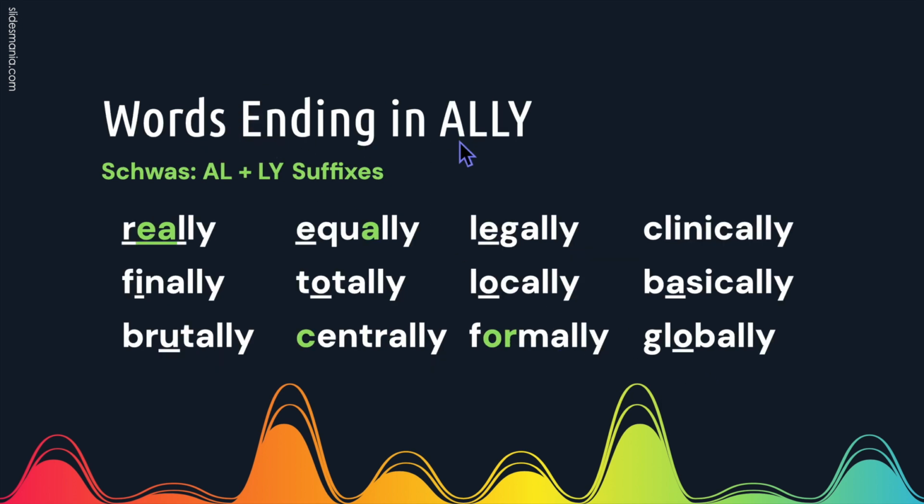If you have a word ending in A-L-L-Y and it's made up of the suffix A-L plus the suffix L-Y, it's going to sound like "uh-lee" because the suffix A-L at the end of a word schwas, so that's the "ul," and then the "lee" part. Right here we can see that this won't apply because our root word is real. So this word, even though it ends in A-L-L-Y, is actually the word real plus the suffix L-Y. So here we have really.